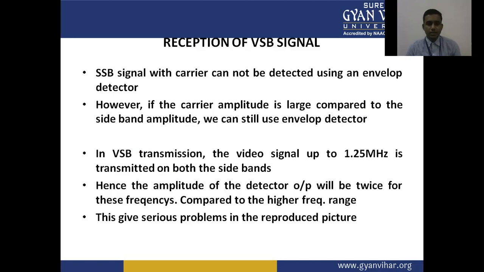In the vestigial sideband transmission system, the video signal up to 1.25 megahertz is transmitted on both the sidebands. Hence, the amplitude of the detector output will be twice for these frequencies compared to the higher frequency range. This gives a serious problem in reproducing the picture.